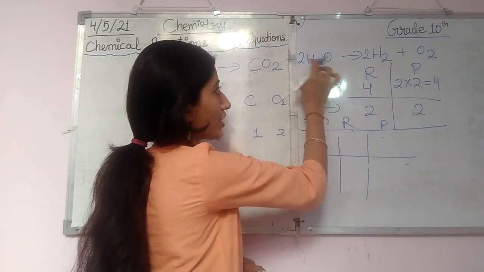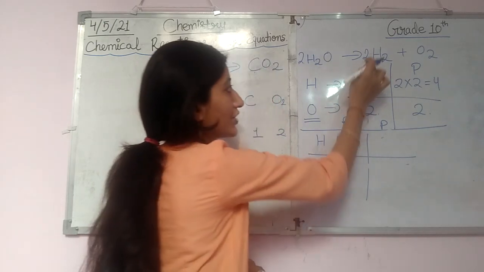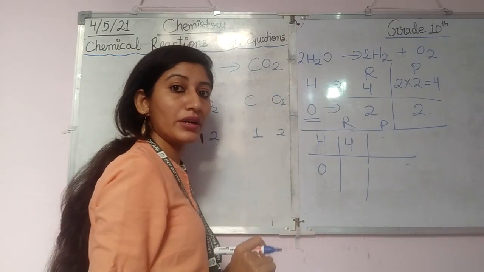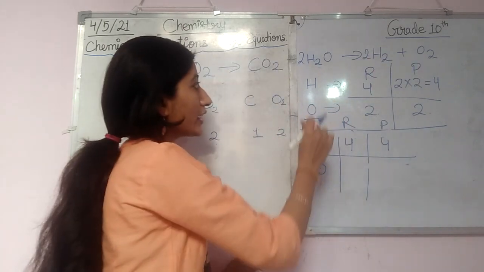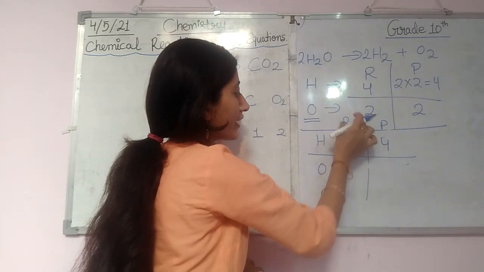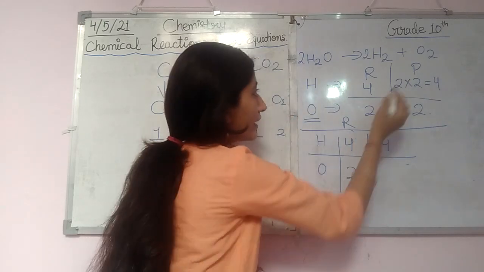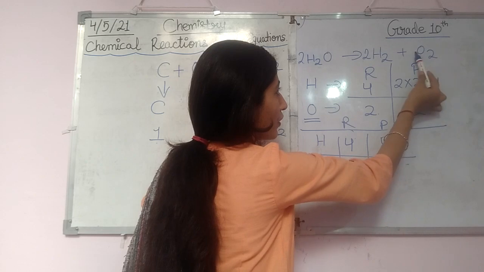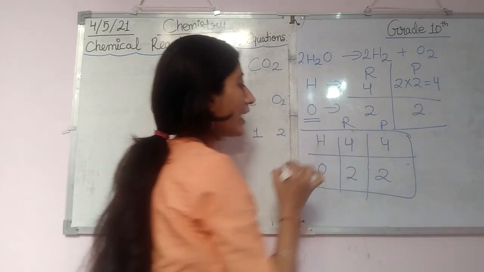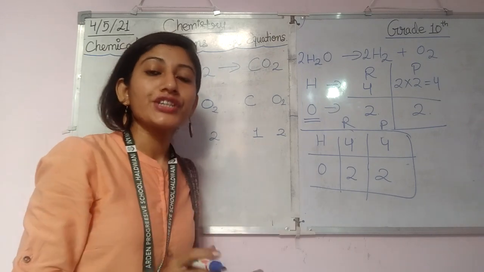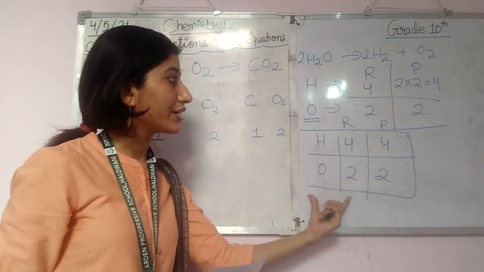On the reactant side, let's check the number of hydrogen: 2 into 2, 4. Let's check the number of hydrogen on the product side: 2 into 2, 4. Now see oxygen: on the reactant side the number of moles of oxygen is 2, and on the product side the number of moles of oxygen is 2. So now we can say that our reaction is balanced.